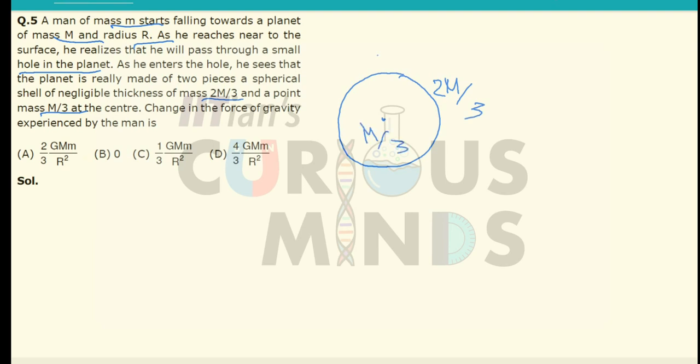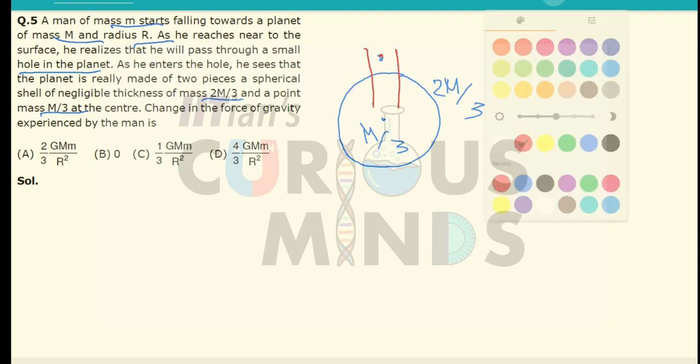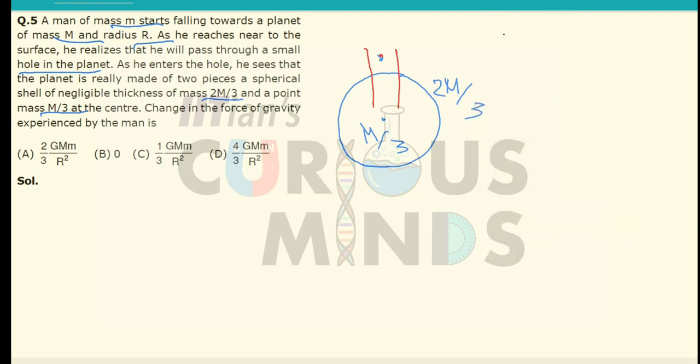Okay, so the gravitational force just near the surface of the planet, before he enters the hole, will be equal to the gravitational force due to this shell as well as this point mass.